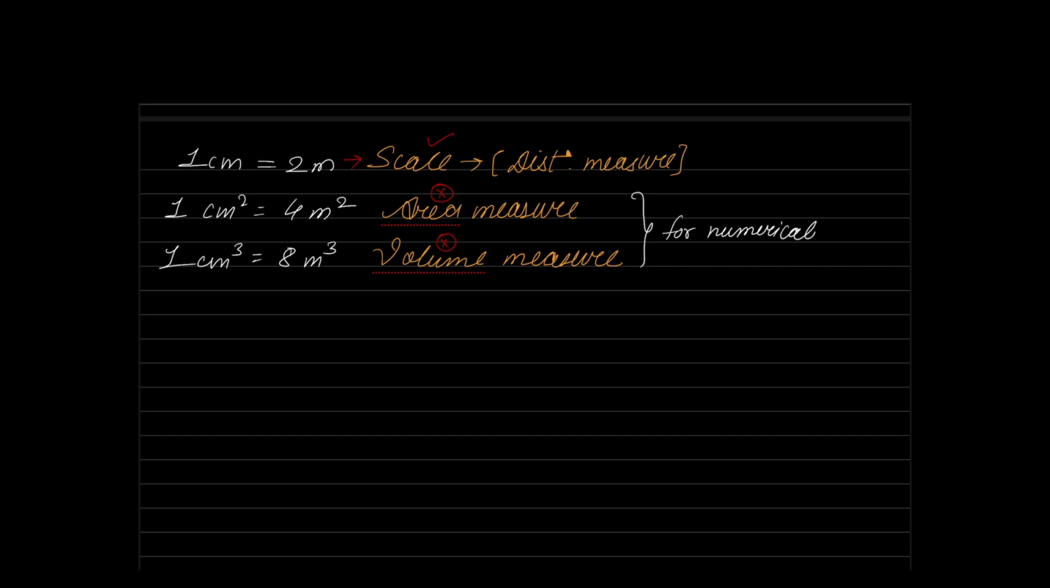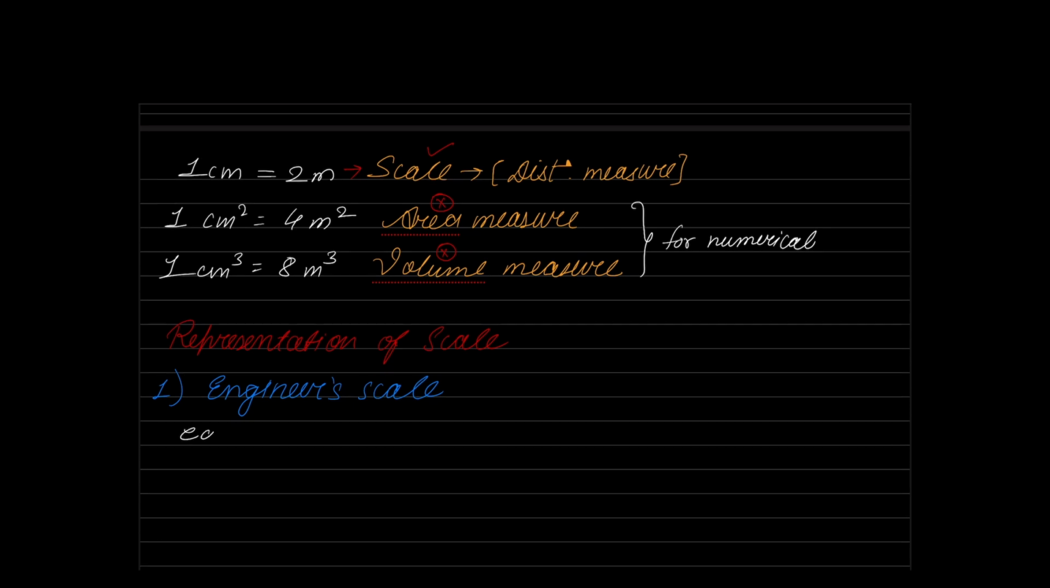Next, we'll talk about the representation of scale. What are the different ways in which I can represent the scale of a drawing? The first representation is what we call engineer scale. So let me show you how engineer scale is represented. It will be represented something like this: 1 centimeter is equal to 2 meters. That is the engineer scale representation.